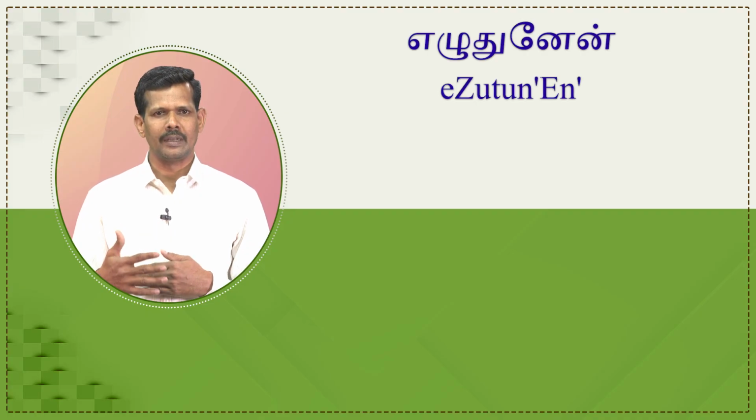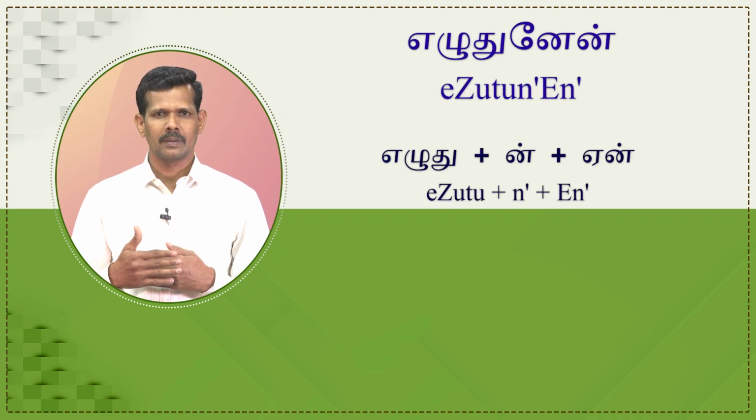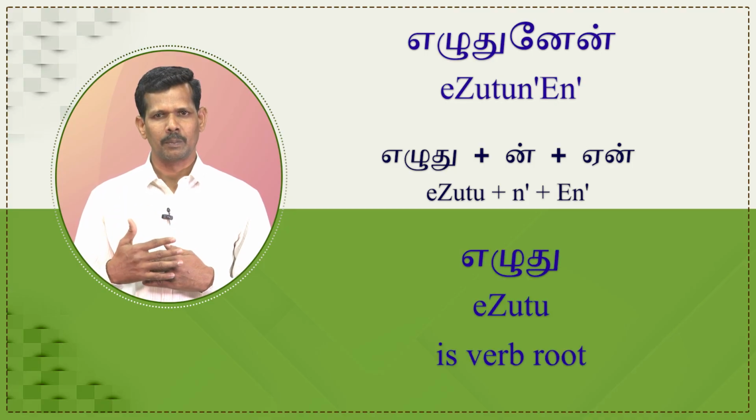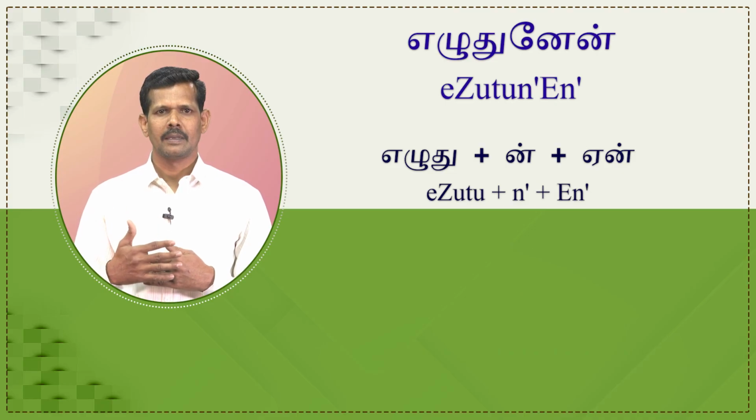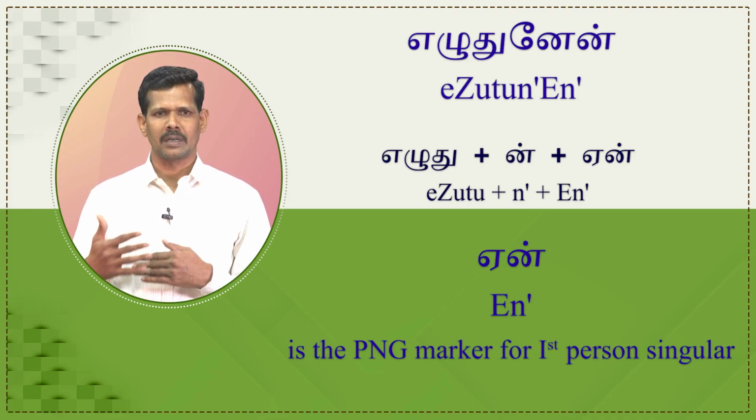Let us see the next example. எழுதினேன். It is segmented as எழுது plus in plus ஏன். எழுது is verb root, in is past tense marker, ஏன் is PNG marker for first person singular.